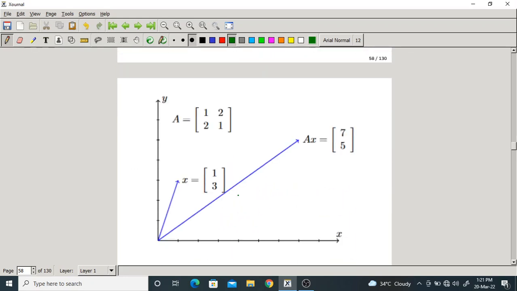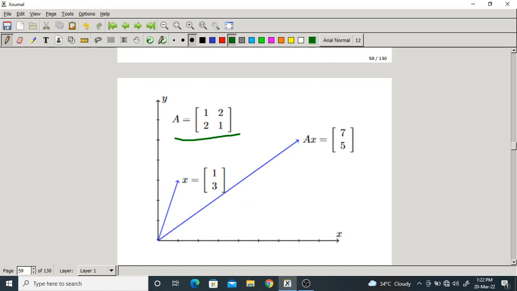Now let us take this simple example. This is a two-dimensional figure. We have a vector that is x 1 comma 3. So when this vector is hit by a matrix, whenever a vector is hit by a matrix, what happens? So the vector changes its path or direction as well as magnitude.